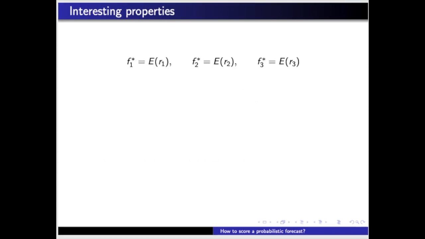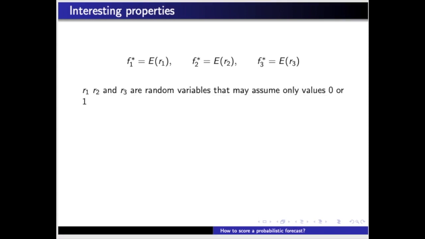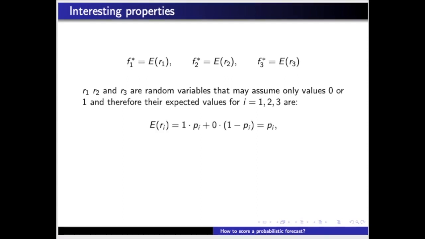Now, remember that R1, R2, and R3 are random variables that may assume only values 0 or 1, and therefore their expected values for i being 1, 2, or 3 are 1 times pi plus 0 times (1 minus pi), that is pi, where pi is your probability, the one you really believe in that result i will happen. And that's not necessarily equal to the number you announced as your forecast.